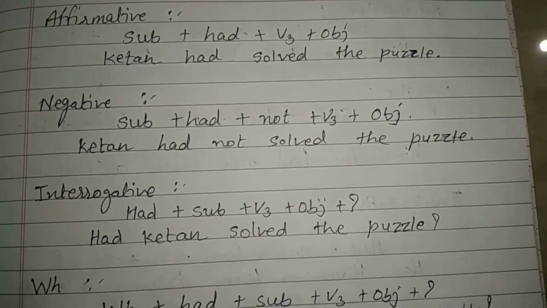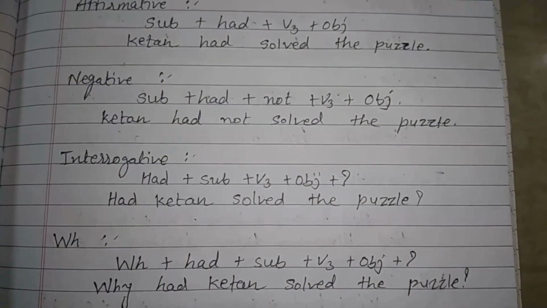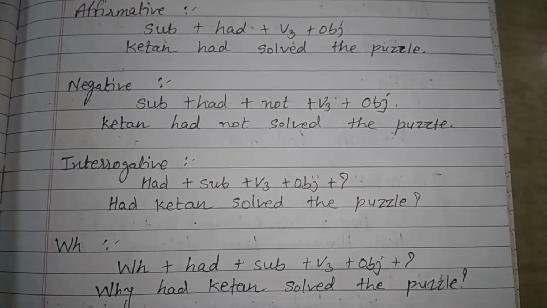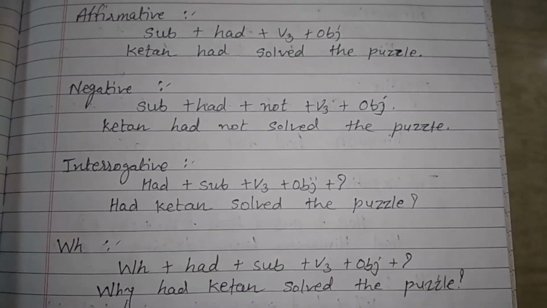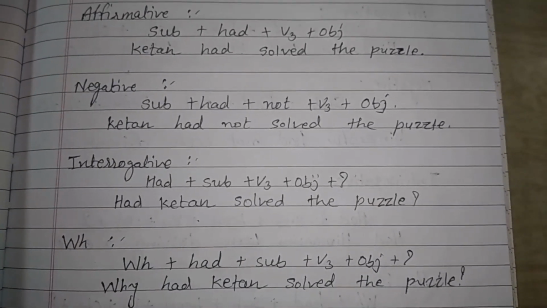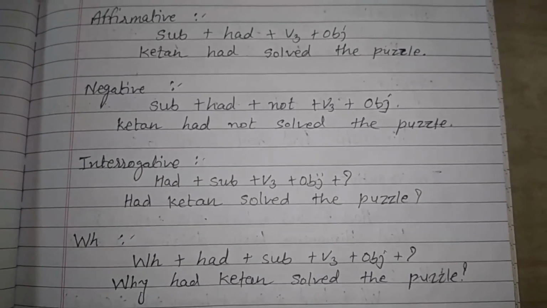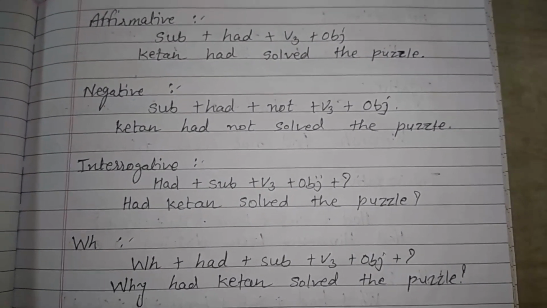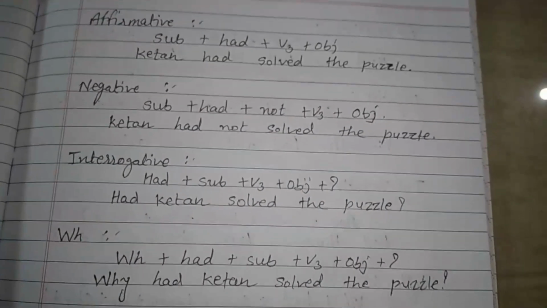Now the fourth is the WH form of sentences. The format is WH plus had plus subject plus V3 plus object plus question mark. The example is, why had Ketan solved the puzzle? I hope you understood this one also, past perfect tense. Now let's see the next one, past perfect continuous tense.